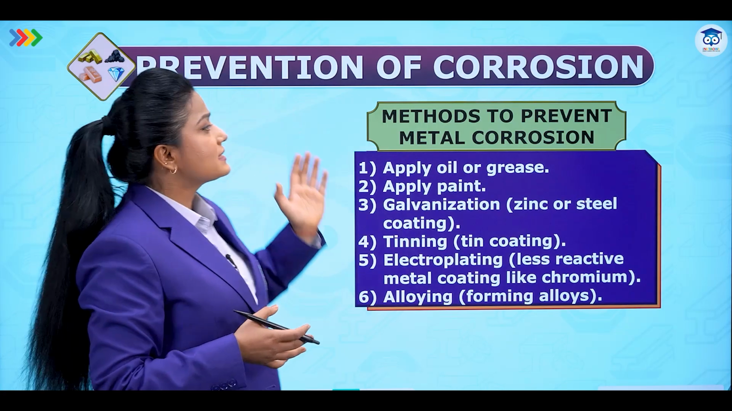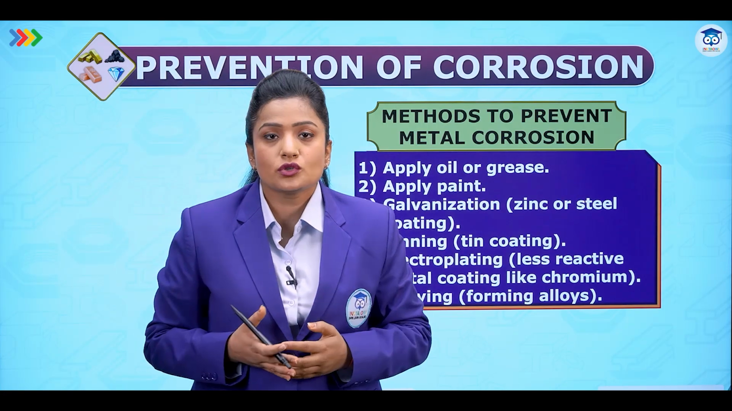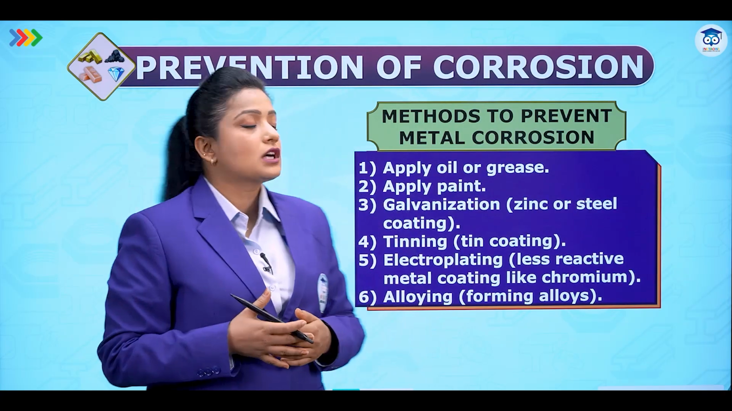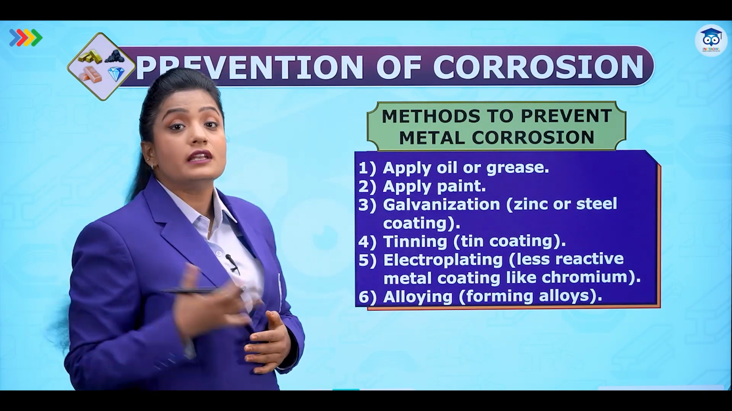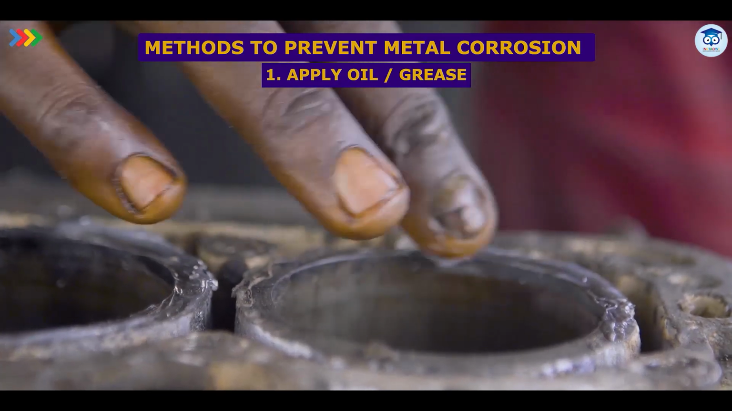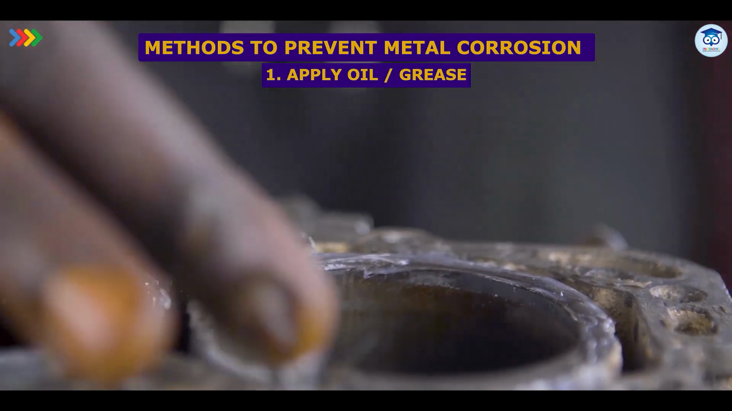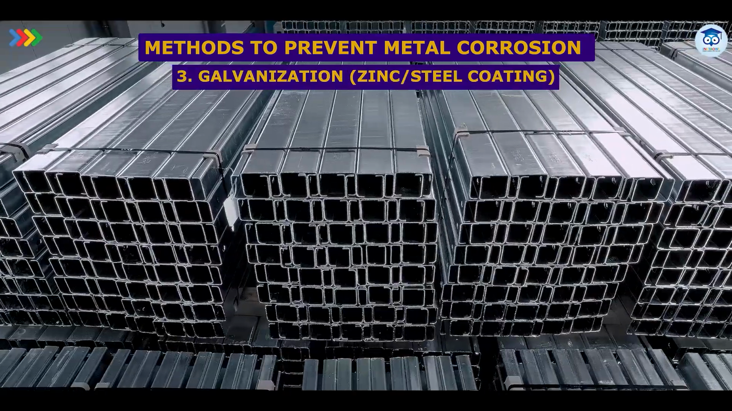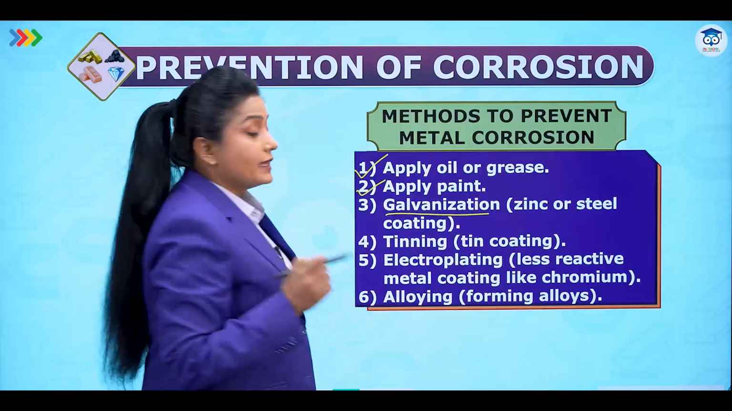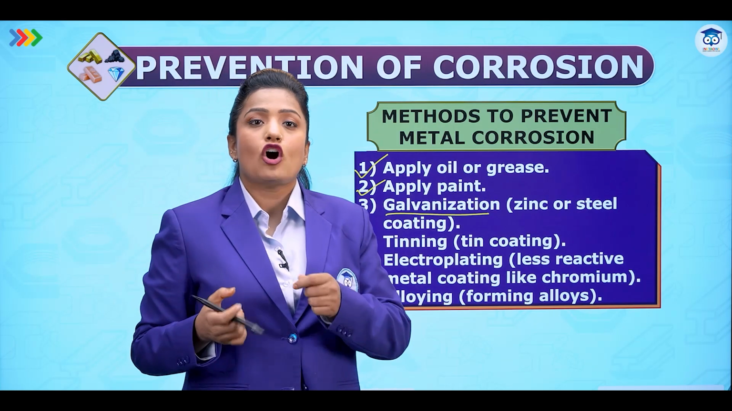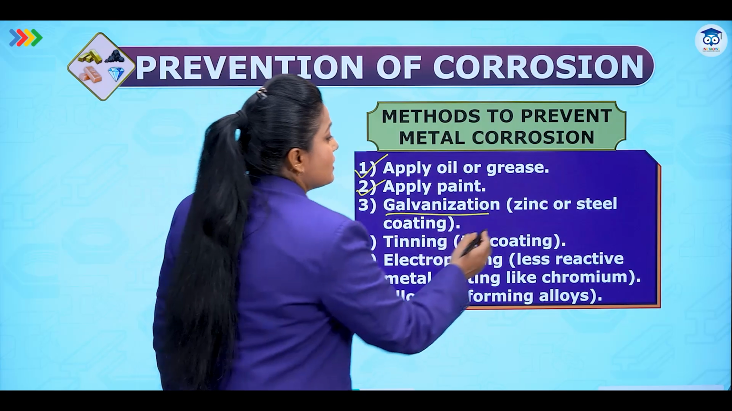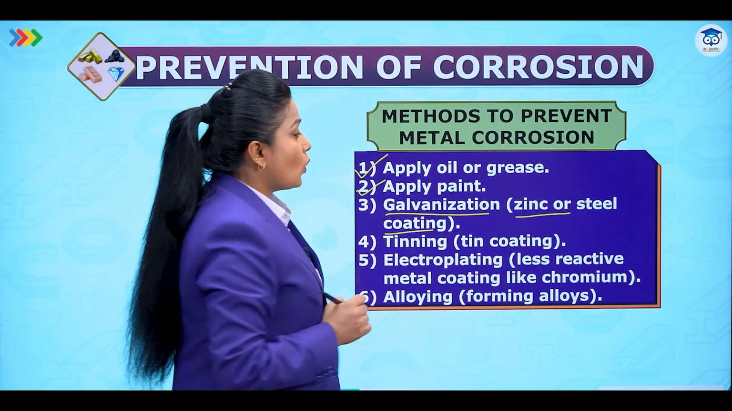Now let's try to understand, once corrosion is done, what we are supposed to do. We need to prevent it. So let's try to understand how to prevent corrosion. There are some methods through which we can prevent corrosion. First one is to apply oil or grease. Second, apply paint. Then the third one is a very important one, galvanization. Galvanization is applying a layer of another metal over the iron metal. The other metal is zinc or steel coating.